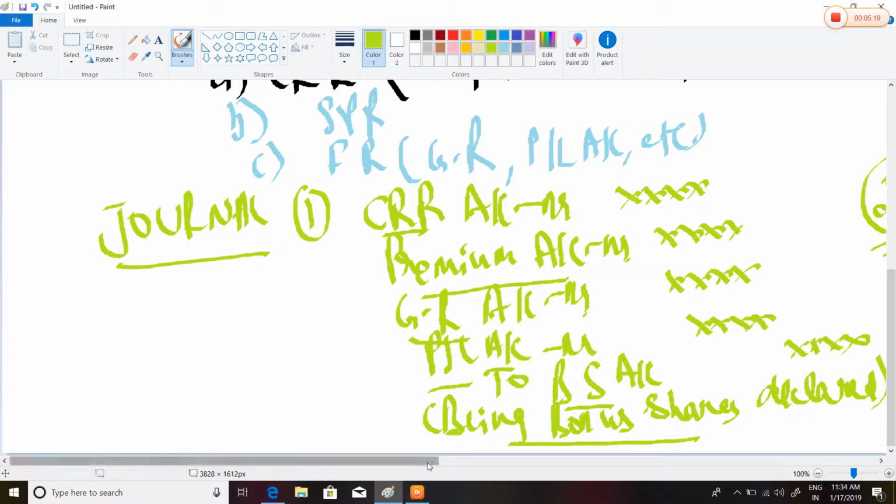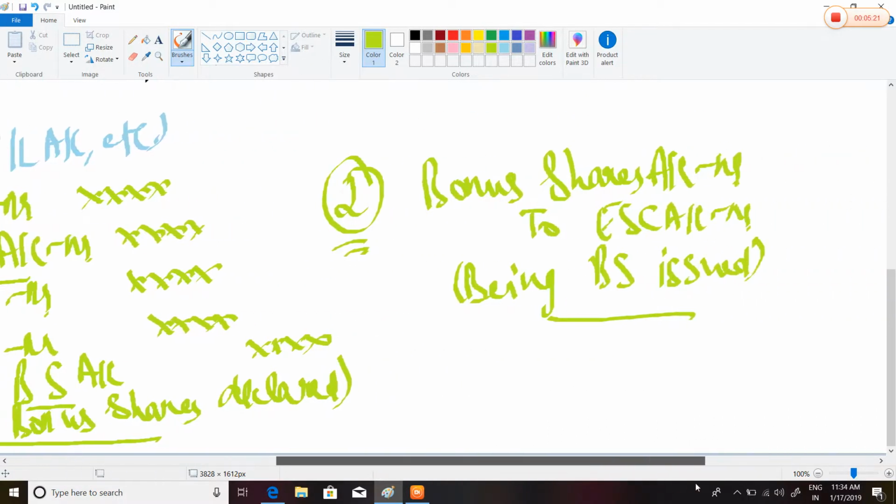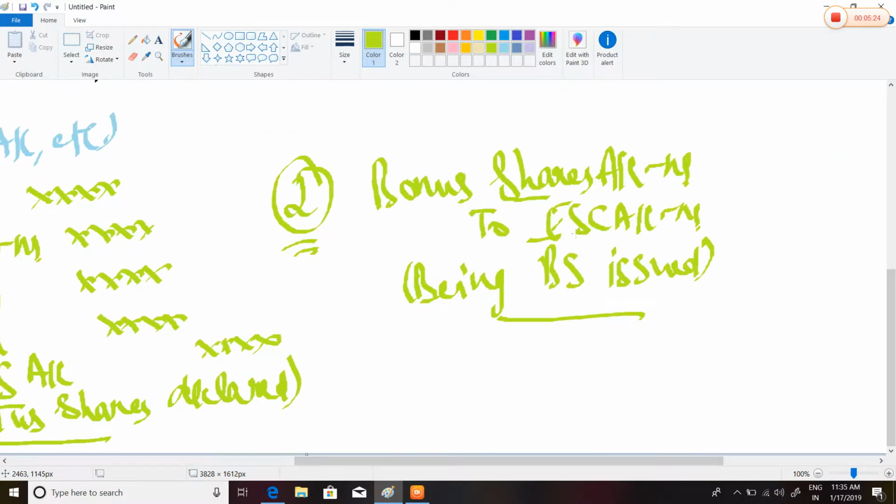Now let's take up the second entry. Bonus shares account debited to equity share capital account. Here I wrote debit by mistake. Being bonus shares issued, you have to write the narration at last. It's very important to write the narration for scoring good marks, because the examiner can cut your marks if you do not write the narration.